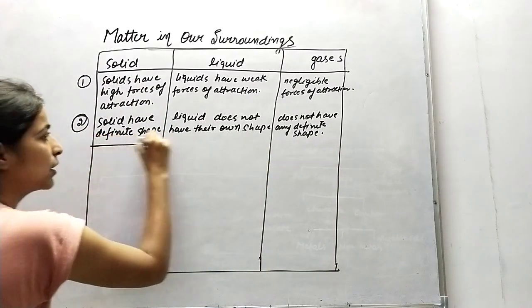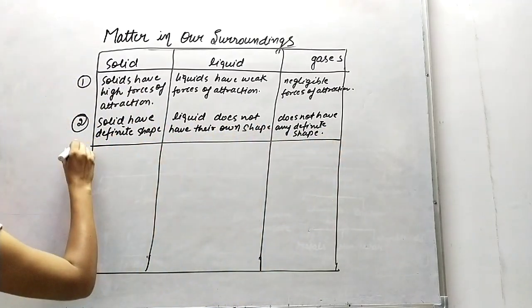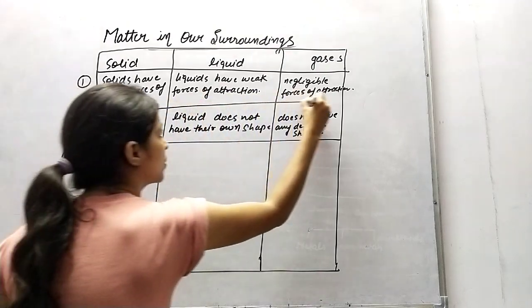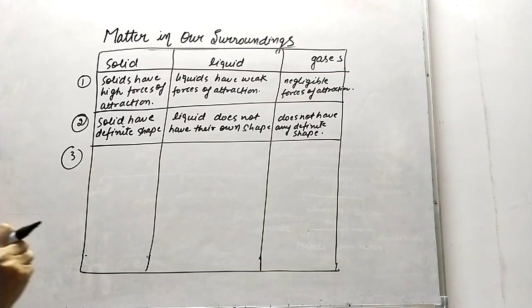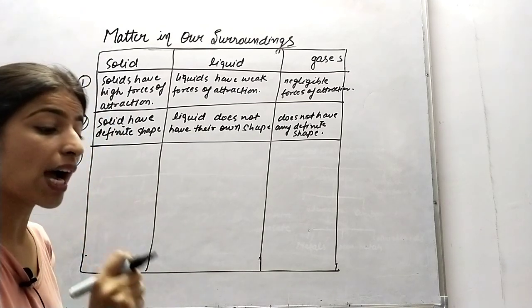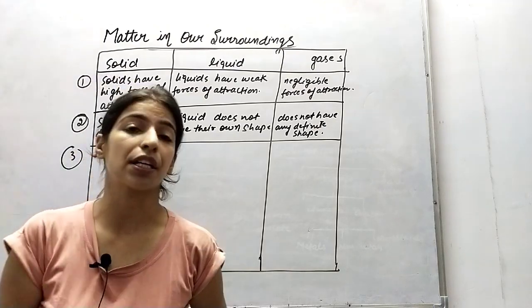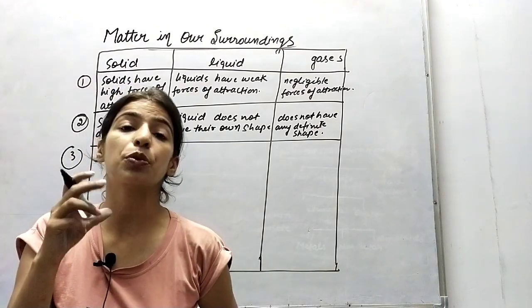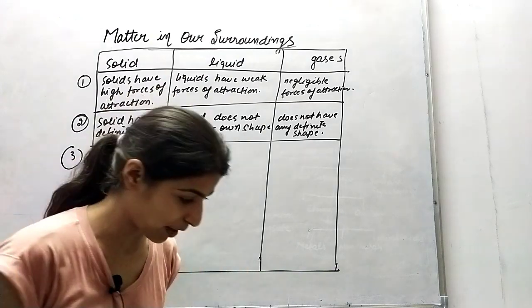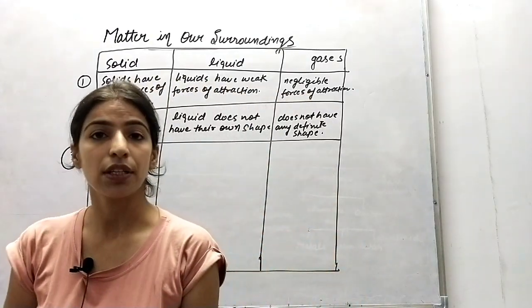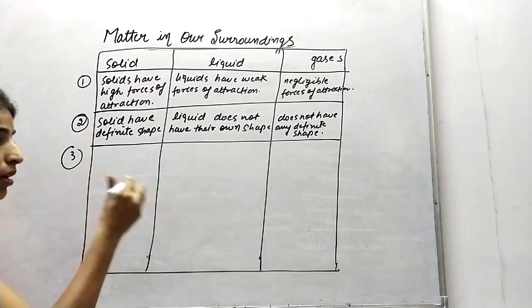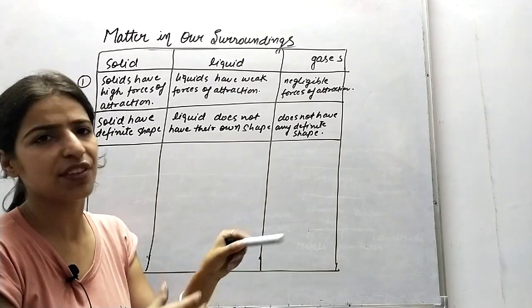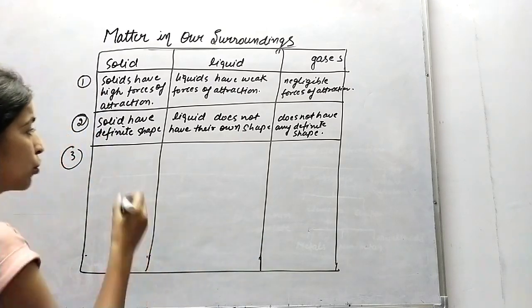Fine. And third point will be solids have zero kinetic energy. What is the kinetic energy? The energy possessed when a body is in motion. For example, if I am moving here and there, my body is possessing some energy, that is called kinetic energy. So we can say that in the solid, particles are not moving, so it doesn't have any kinetic energy. So solids have